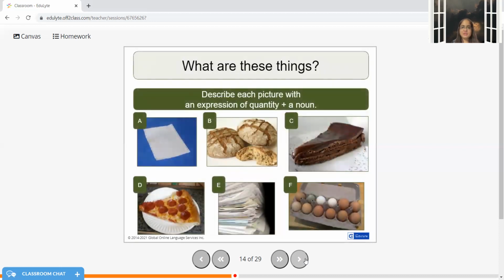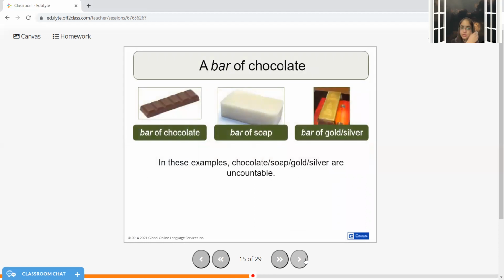So describe each picture with an expression of quantity. A sheet of paper, 2 pieces of cookies, a slice of cake, a slice of pizza, lots of papers, many papers, a box of eggs, or maybe a tray of eggs. Both are correct here.